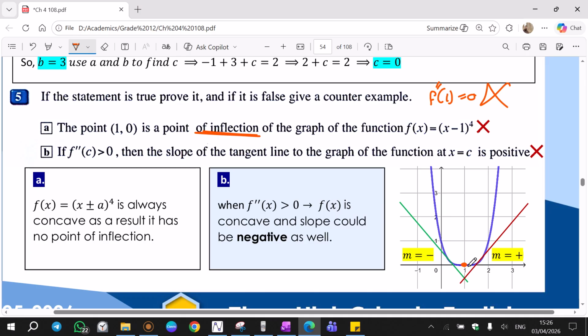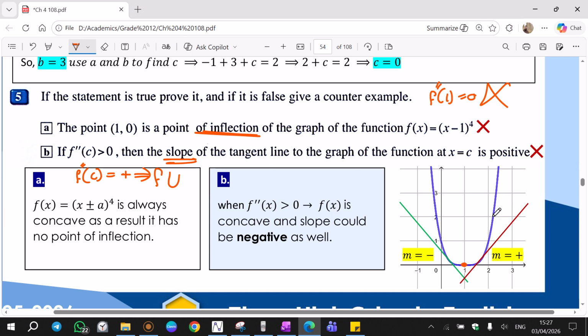All right. Part B, if f double prime of c is greater than 0. Okay, f double prime of c greater than 0. Simply it's telling us if f double prime of a certain value is positive, which makes f concave. Okay, then the slope of the tangent line of the graph of the function is positive. No, slope has nothing to do with f double prime. F double prime positive is telling me f is concave. And if f is concave, slope is not always positive.